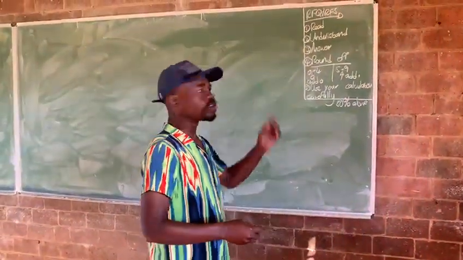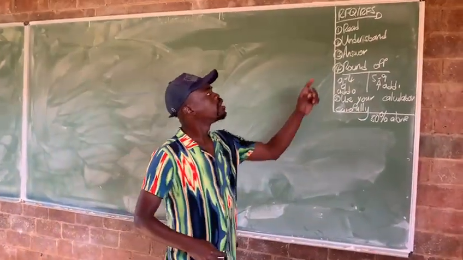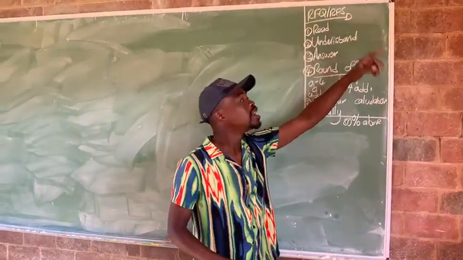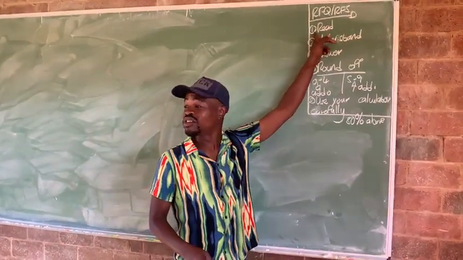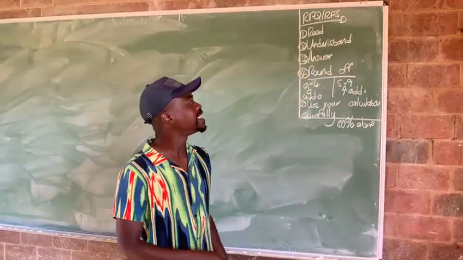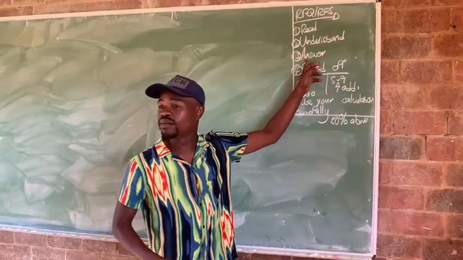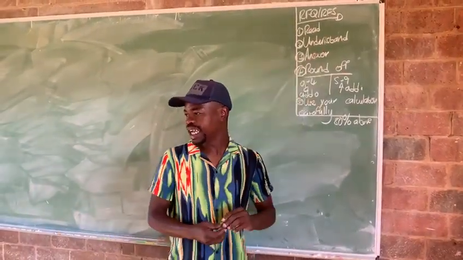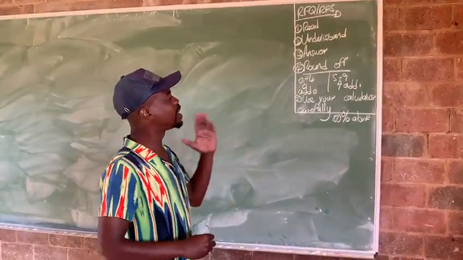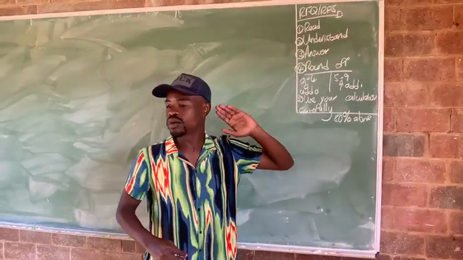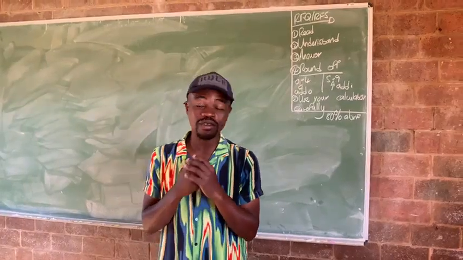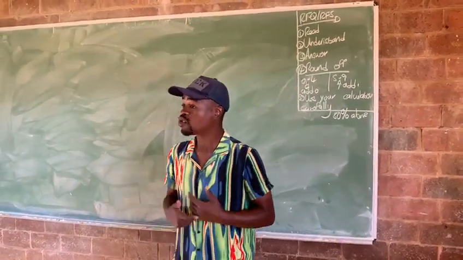Let us go to what we are dealing with now. As I said in the first segment, math literacy is RFQ and RFS, which is, you must be able to read the question, guys. After reading the question, you'll be able to understand. And then number 3, you'll be able to answer the question. Number 4, what is very important, you must be able to round off. In math literacy, if you can't round off, guys, I am very sorry. You will never pass it the way you have to pass it.